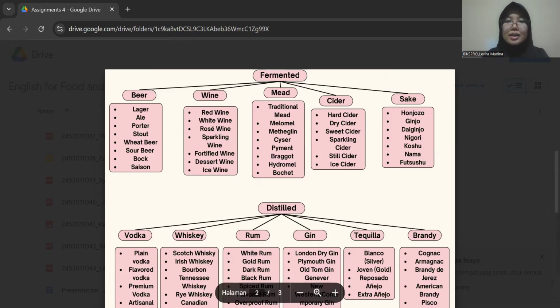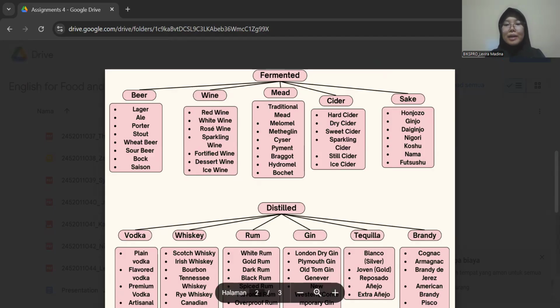So for the next fermented drink is a wine. Wine is an alcoholic beverage made from fermented grapes or other fruits. The natural sugar in the fruit are converted into alcohol by yeast. So for the types of wine, for the first is red wine.